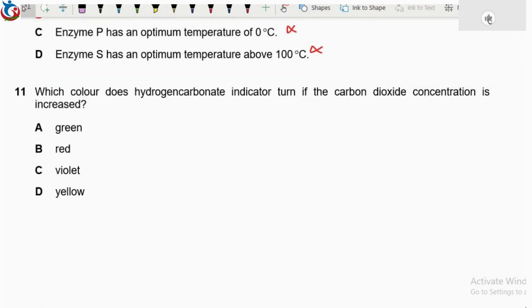Question 11 says, which color does hydrogen carbonate indicator turn if the carbon dioxide concentration is increased? Increase in carbon dioxide will make hydrogen carbonate indicator turn yellow. That's what it turns to. High concentration of carbon dioxide in hydrogen carbonate indicator will turn the solution yellow. So this will now take us to question 12.